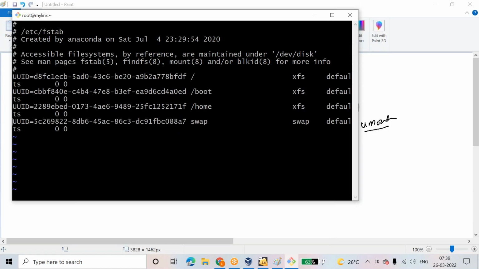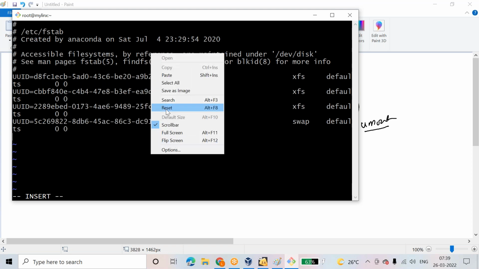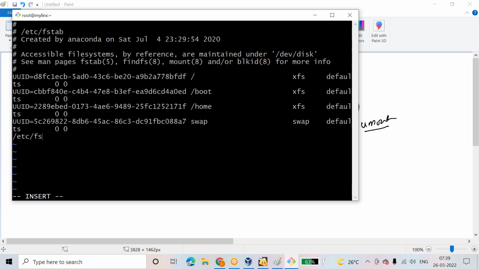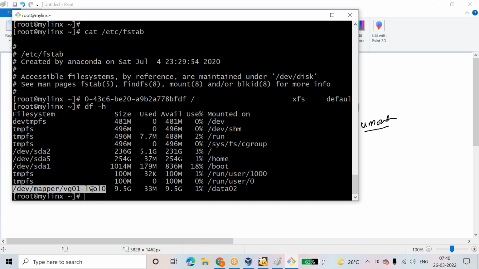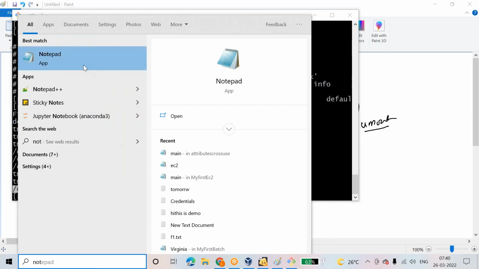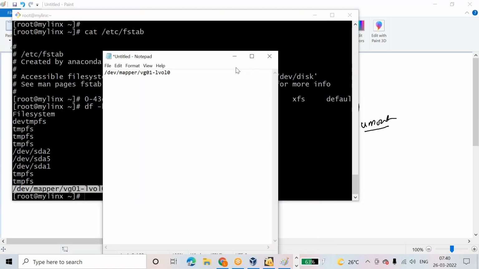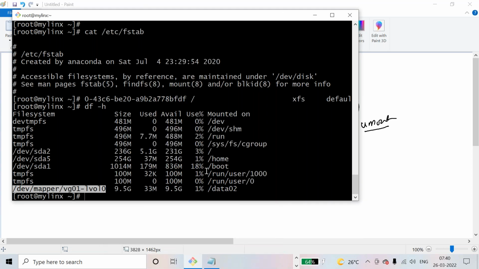To go to insert on the next line, the command is escape, o. Let me paste this. First you need to give this. Let me come out first, I need to take some details. df -h shows where it is mounted. Let me make a note in a notepad. What is my mount point? /data02.